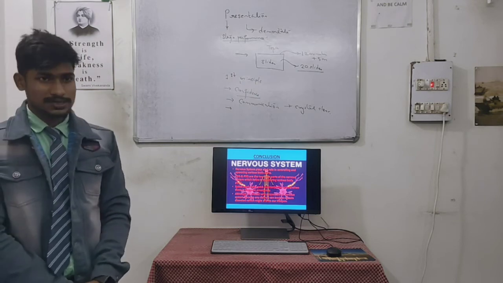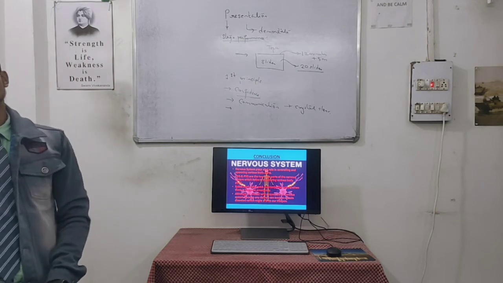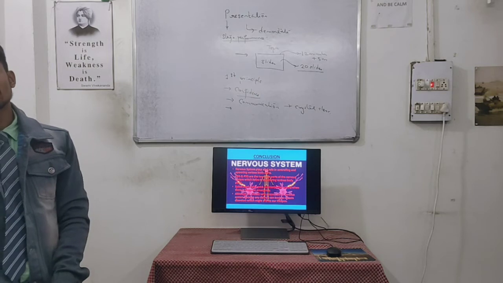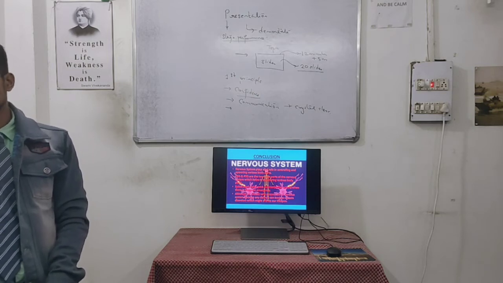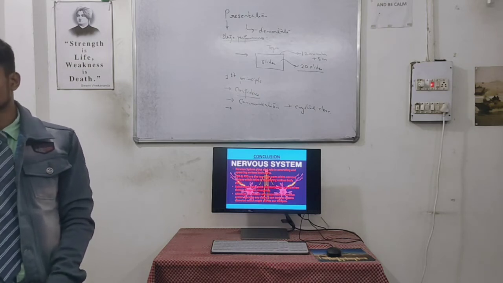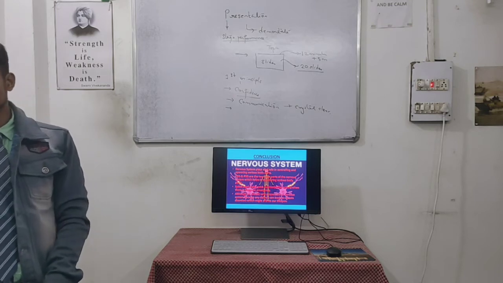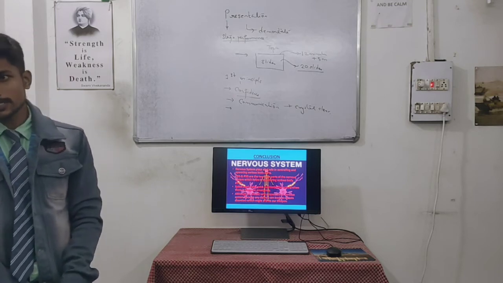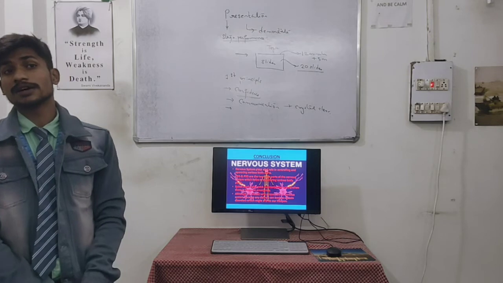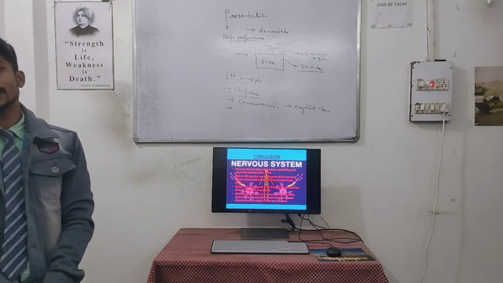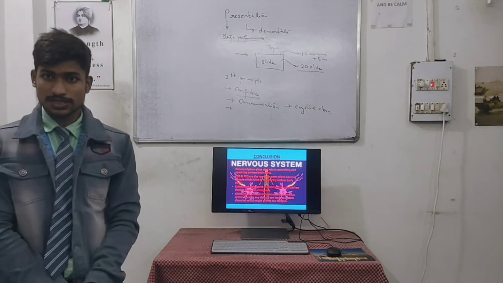And here the main thing is that the nervous system is mainly for control and coordination. Either it's a function of our heart or a function of our brain, in every body part the nervous system is involved, where we have to send messages quickly.